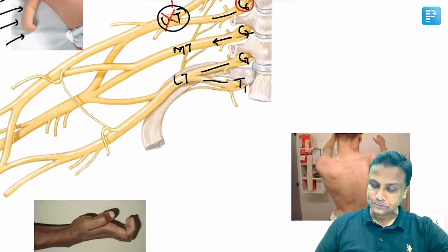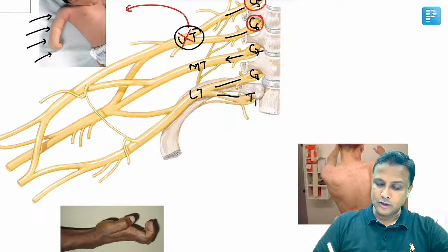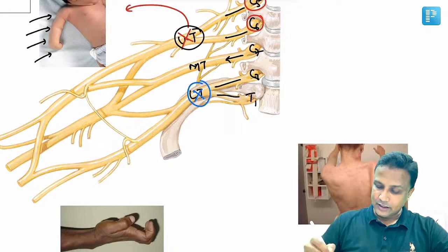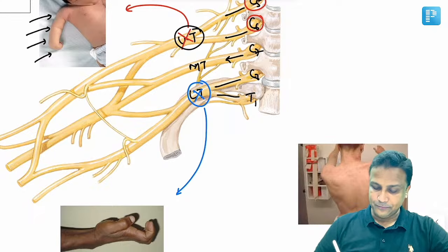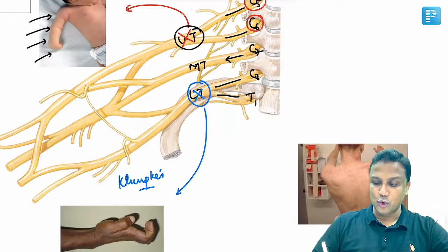Next one. Now C8 and T1, these two combine to form the lower trunk. Suppose the lower trunk is damaged, it will lead to Klumpke's paralysis. And in Klumpke's paralysis, what is the root value involved? C8 and T1 will be involved there, sir.